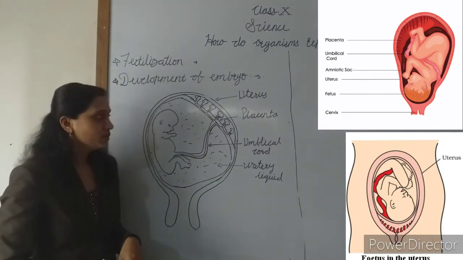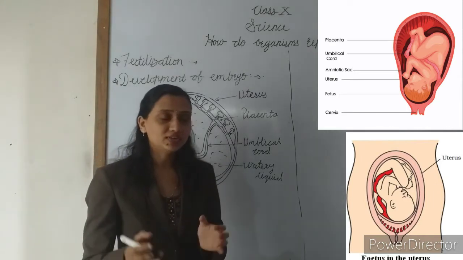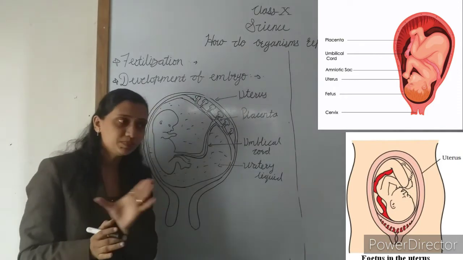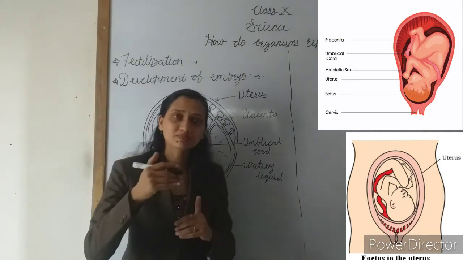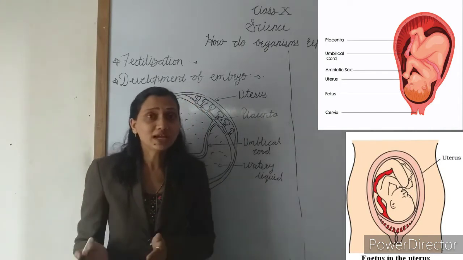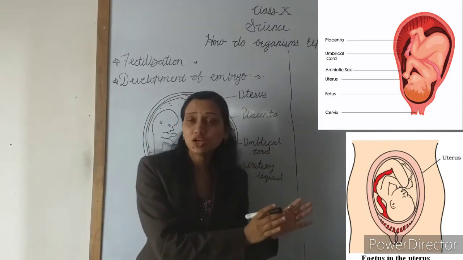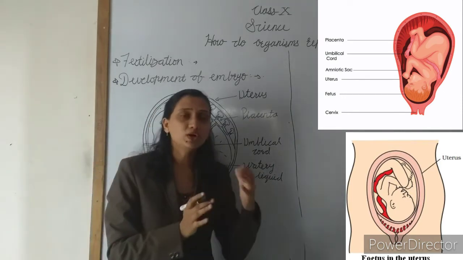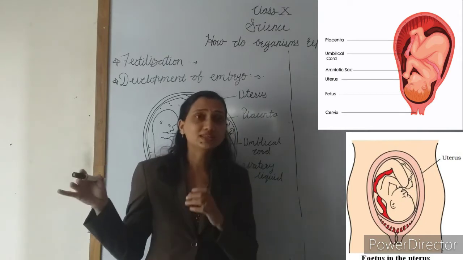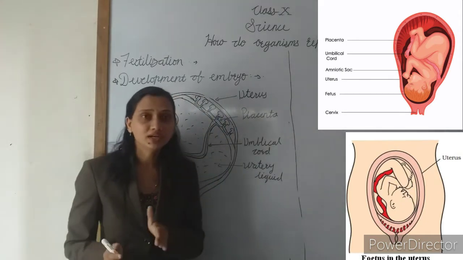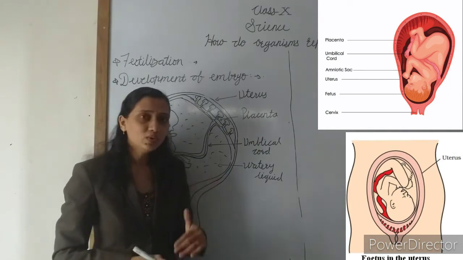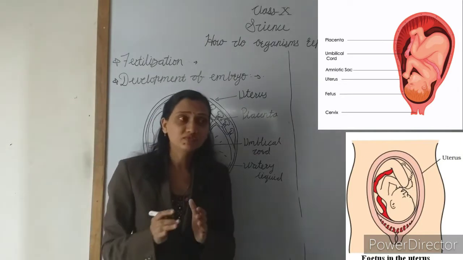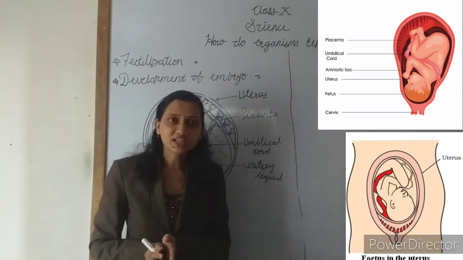Understand? Now the time period from the fertilization up till the birth of the baby is called gestation. Remember what gestation is? Gestation is the time period from the fertilization up till the birth of the baby. This period is called gestation. And generally the period of gestation in human beings is 9 months, about 38 weeks.